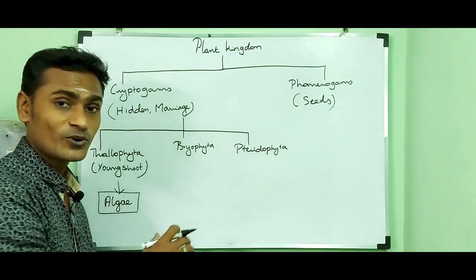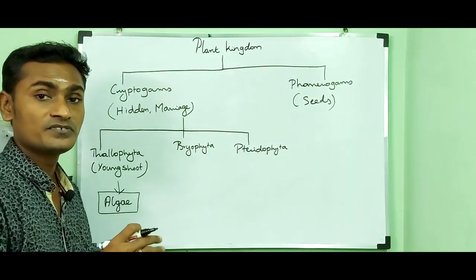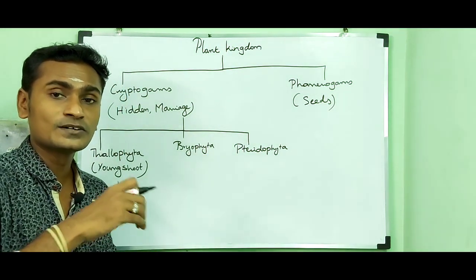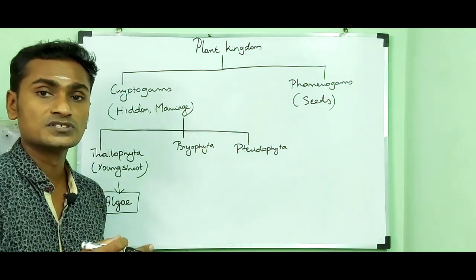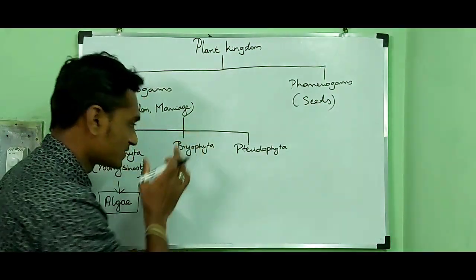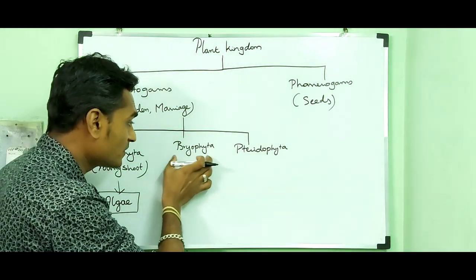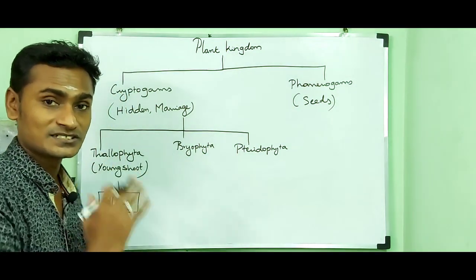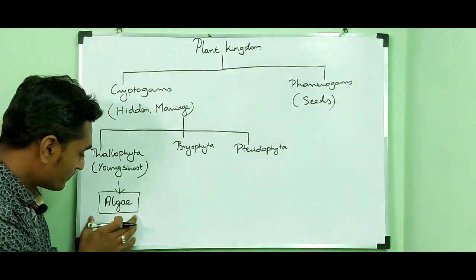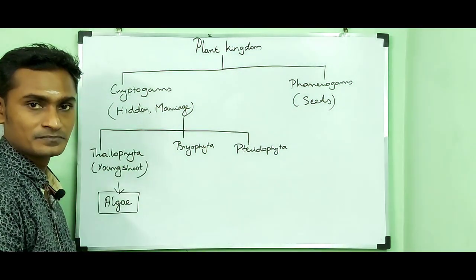Bryophyta is otherwise called the amphibian of the plant kingdom. The term Bryophyta includes hornworts, liverworts and mosses, collectively called Bryophyta. They are called amphibians of the plant kingdom because bryophytes evolved from algae.